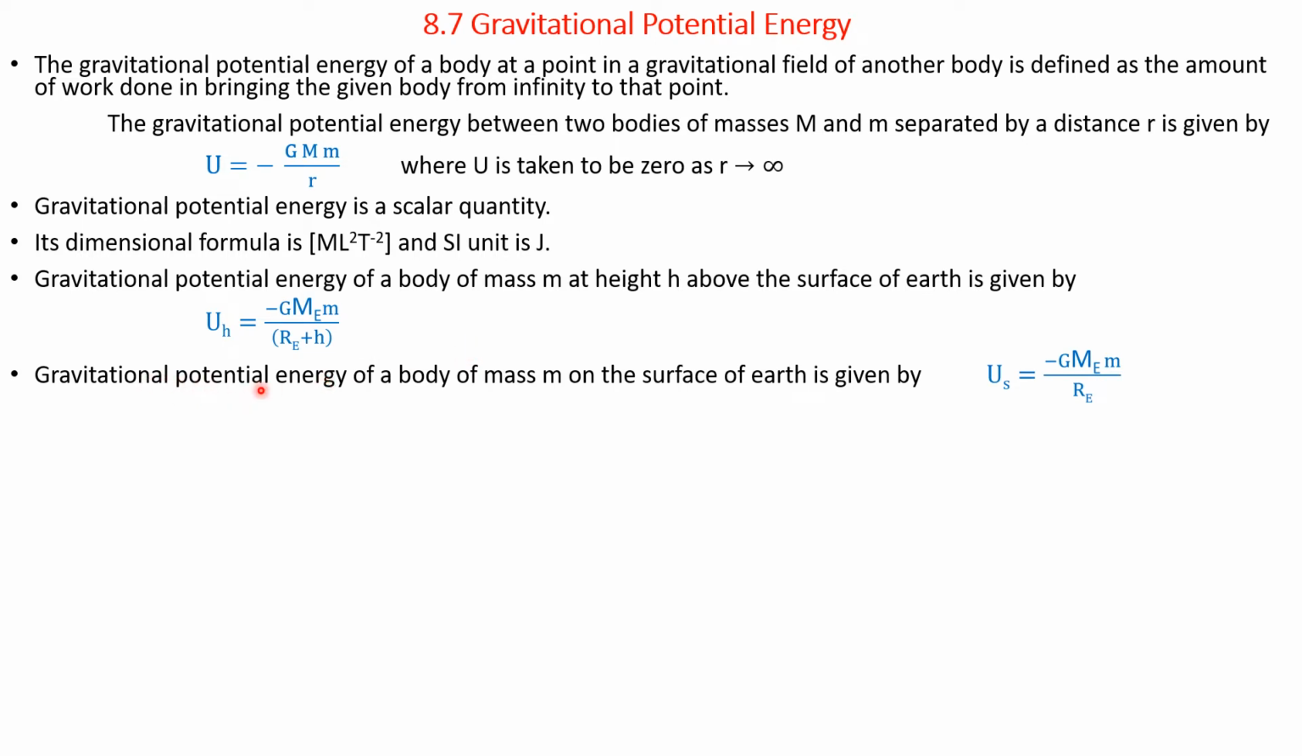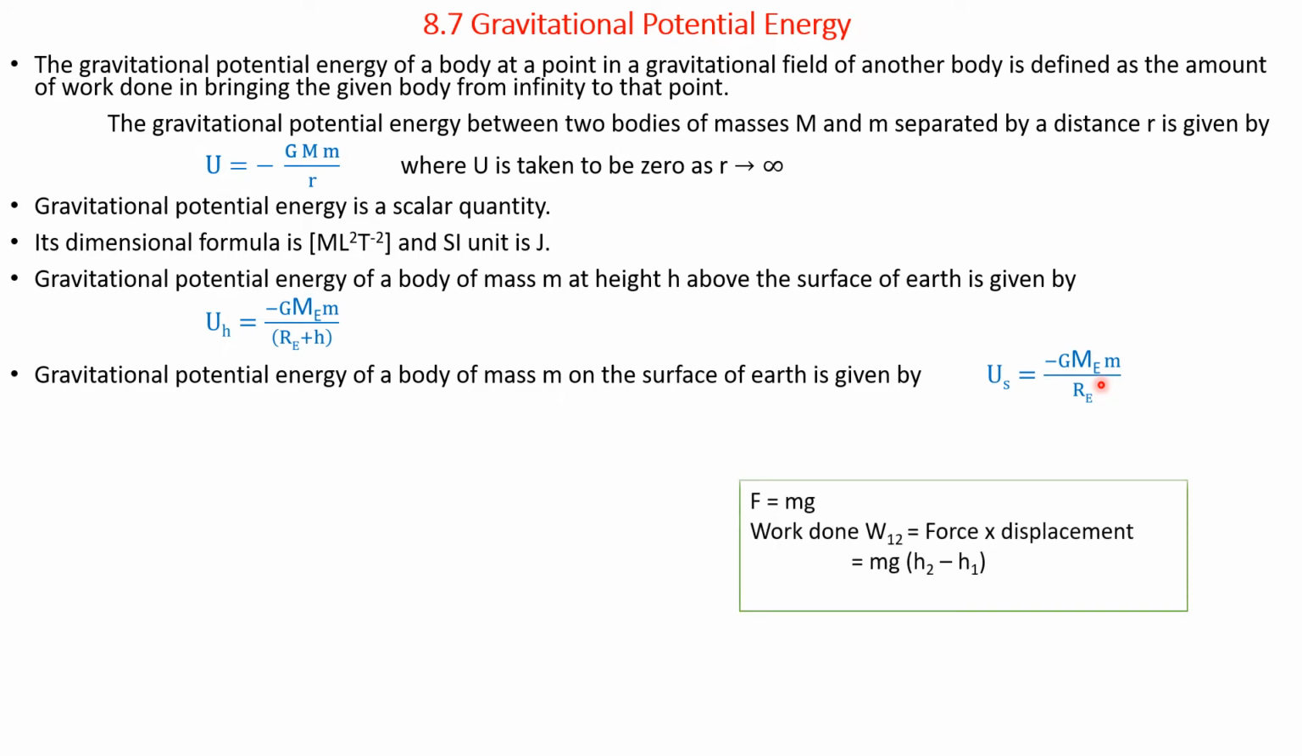The gravitational potential energy of a body of mass m on the surface is given by U_S, where S represents the surface, equal to minus G M_E m divided by R_E. Here, for the surface of the earth, h is 0. On the surface of the earth, h is 0. You also know that F is equal to mg.